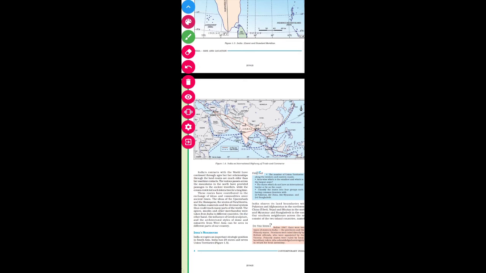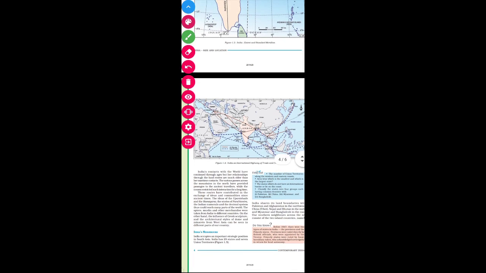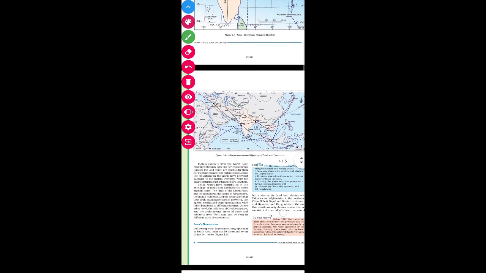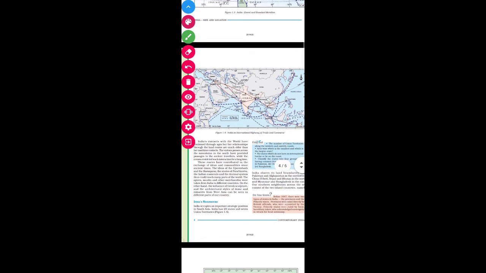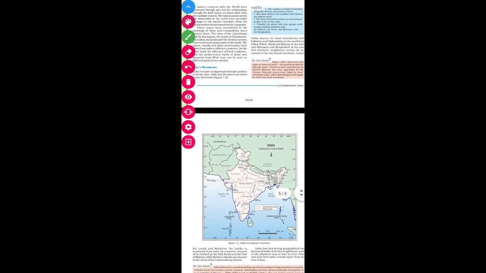The Mongols from Central Asia, the Chengiz family, always tried to invade India, and who protected us? Our Himalaya has protected us and safeguarded India from the invasions of the Central Asian countries.